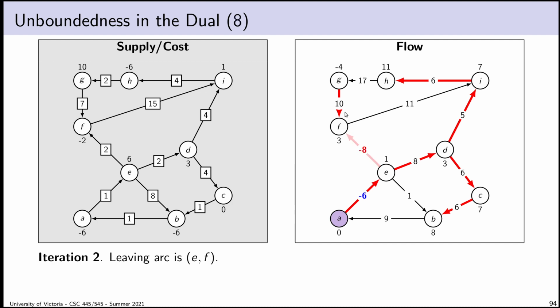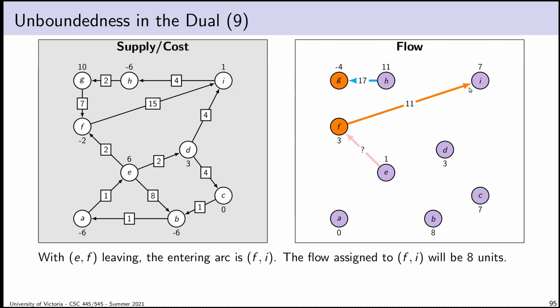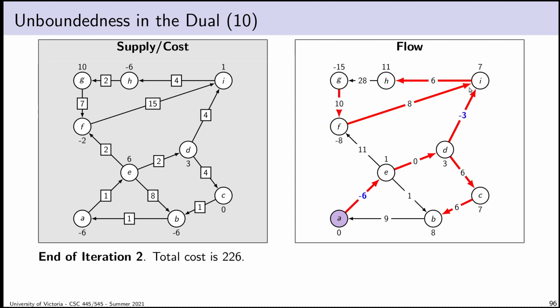Now our leaving arc is going to be EF. Because of the -8, and we're sort of wondering whether maybe this is going to be the place we discover unboundedness. But remember that the unboundedness is between these two halves of the graph, and we actually haven't separated them yet. So if we remove that leaving arc, our component C1 will be this thing. And so we're going to choose an arc in an opposite direction. And so our current leaving arc points into C1. So I guess we're going to pick FI as the entering arc. Yep, there it is. Okay, so we assign the flow.